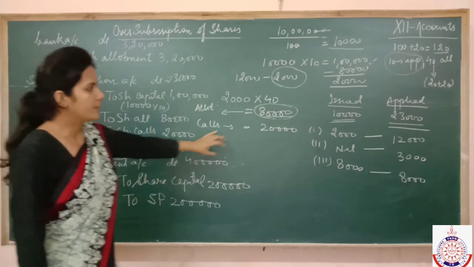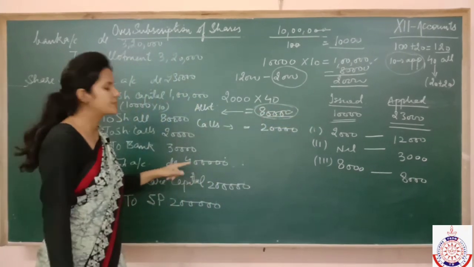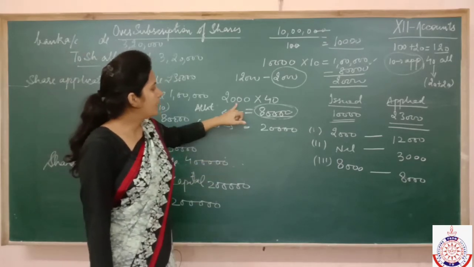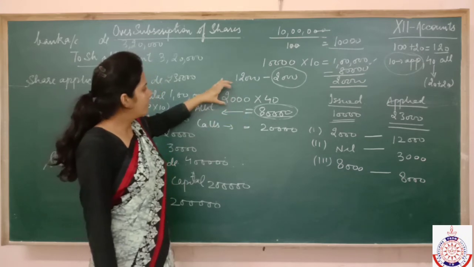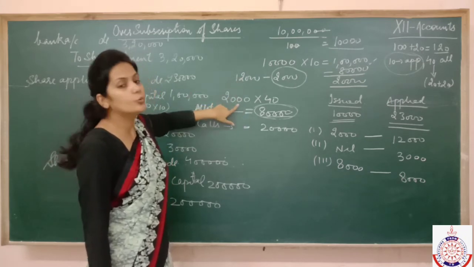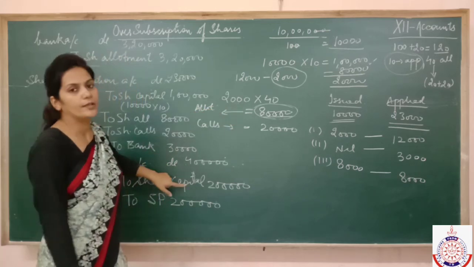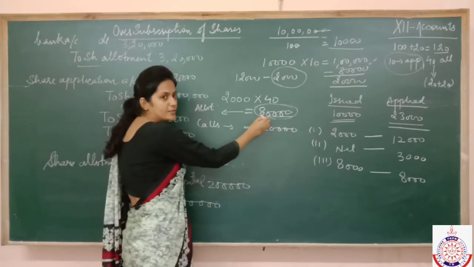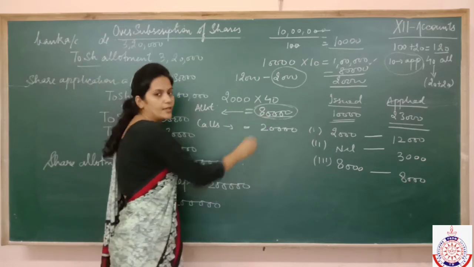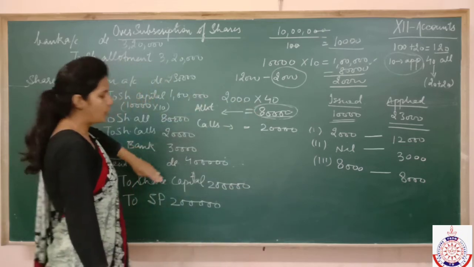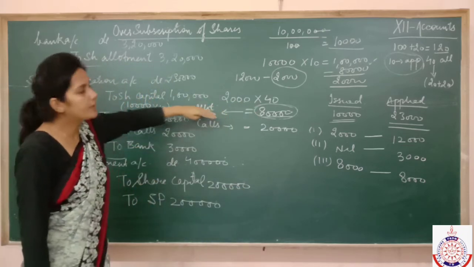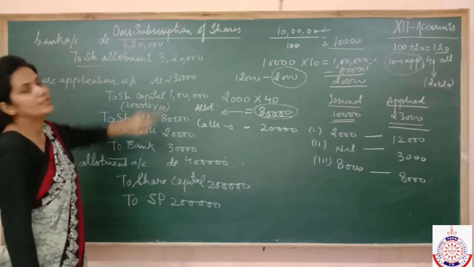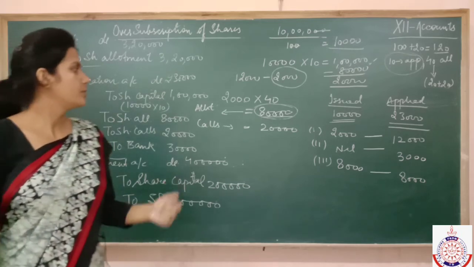Total amount of allotment on 10,000 shares is 4 lakh. But we have adjusted the allotment money on 2,000 shares on allotment. It means that we will assume that this 80,000 rupees which this person has given us will be adjusted on allotment, and we have already received it. So if the 4 lakh is the total amount of allotment, then only we will be receiving 3 lakh 20,000. I hope this point is clear.